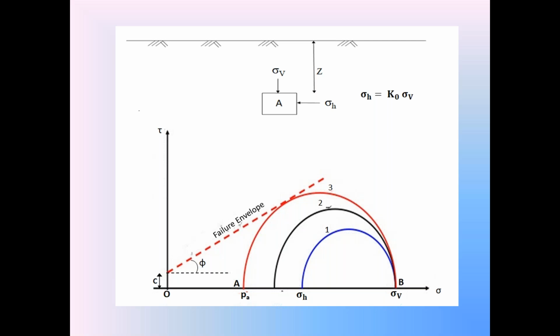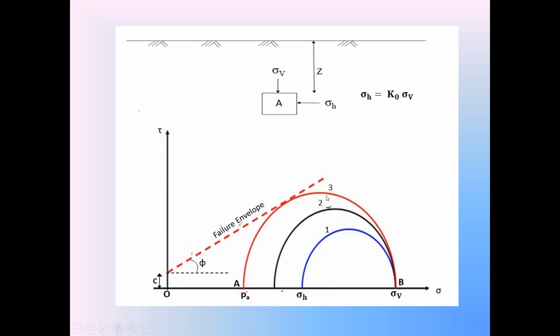At minimum sigma H horizontal stress, check this third Mohr stress circle. At the minimum sigma H value, the third Mohr stress circle touches the failure envelope of the backfill. The first Mohr stress circle is below the failure envelope. Second Mohr stress circle, below the failure envelope. No failure in the backfill.